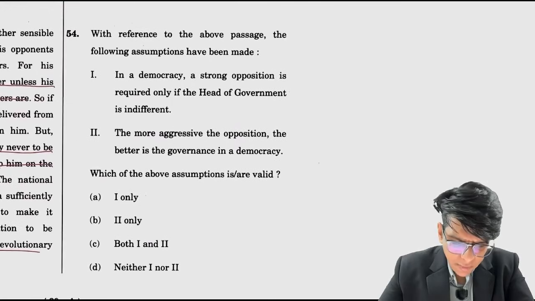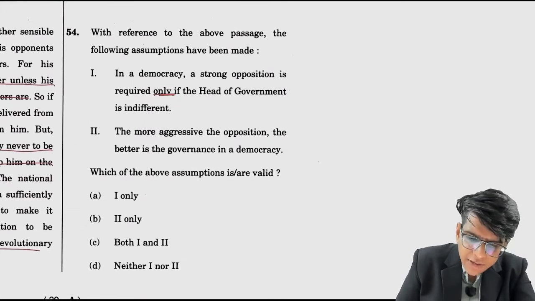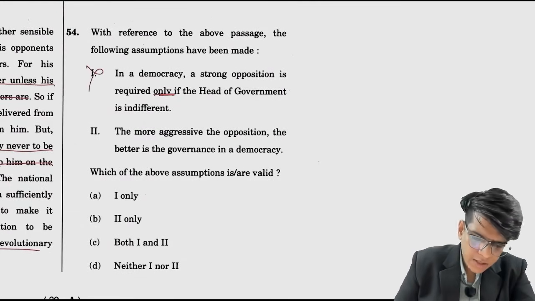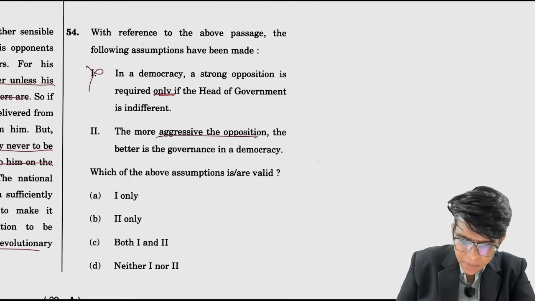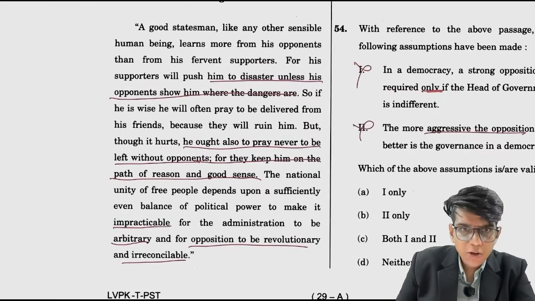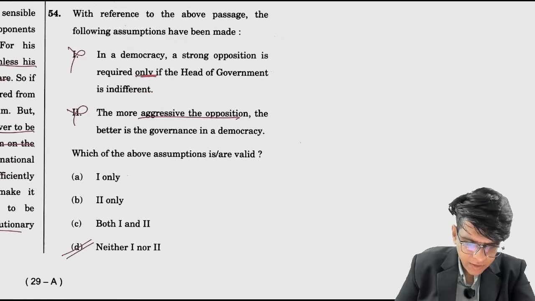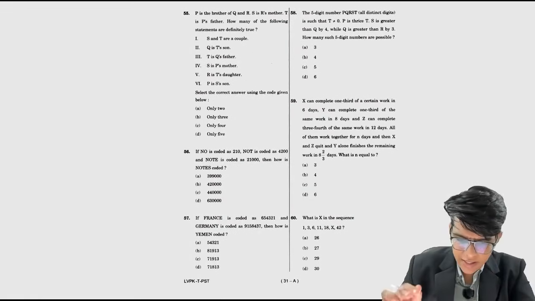With reference to the above passage, the following assumptions have been made. In a democracy, a strong opposition is required only if the head of the government is indifferent. No, only तो जरूरी नहीं. The more aggressive the opposition, the better is the governance in the democracy. No, यहाँ पे रिवॉल्यूशनरी भी नहीं होना चाहिए, मना किया है ना, तो ऑप्शन डी. आंसर टू 54 इज ऑप्शन डी.